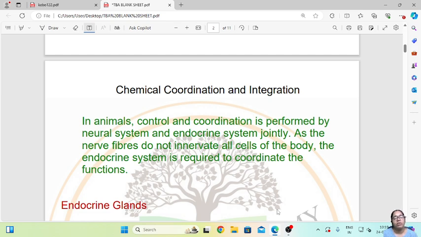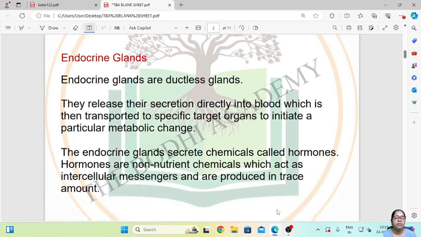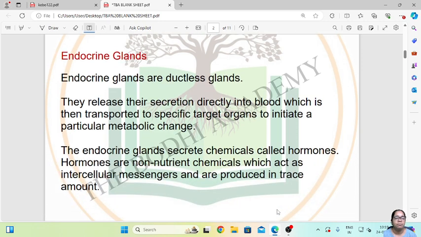First we are going to study endocrine glands. To study the system, first we have to see what endocrine glands are. Endocrine glands are ductless glands. They release their secretion directly into the blood, which is then transported to the specific target organ to initiate a particular metabolic change. The endocrine gland secretes chemicals called hormones.